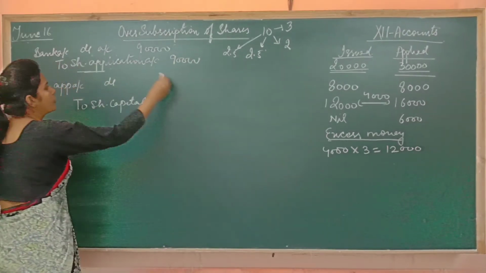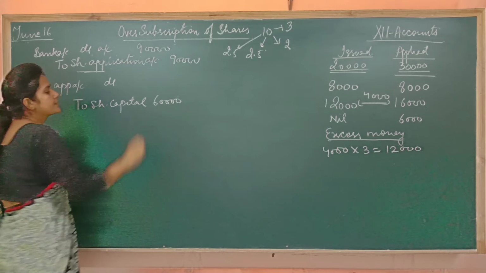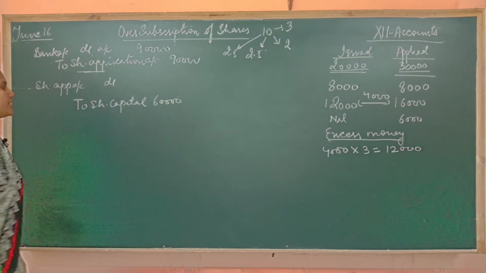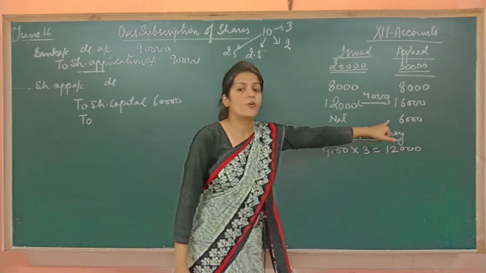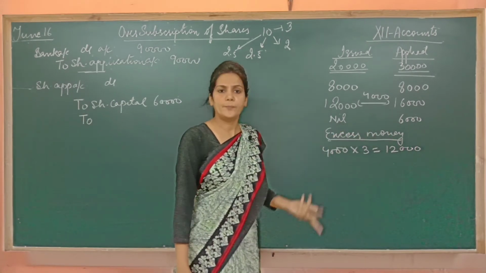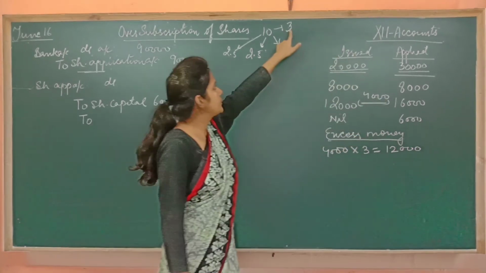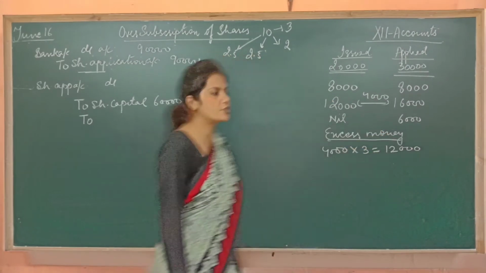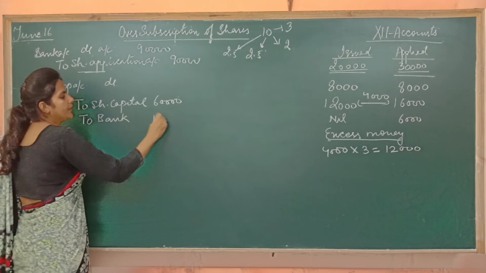It means out of this 90,000, 60,000 will be transferred to share capital. Then check. The one who asked for 6,000 shares, we did not allot anything. It means we will return his application money. Application money is rupees 3 on one share. This person asked for 6,000 shares, so we are going to return his money, 18,000.